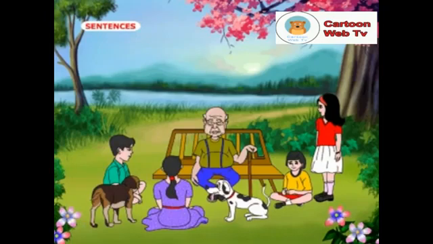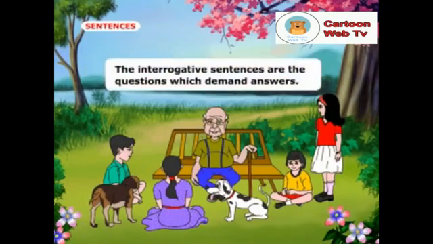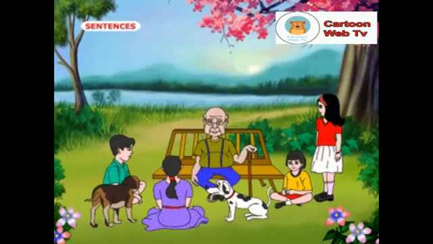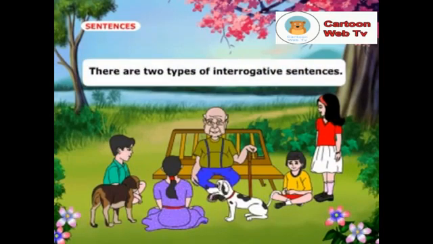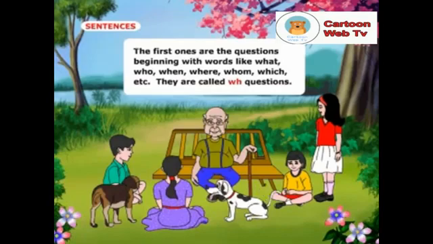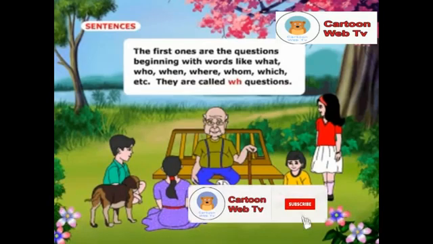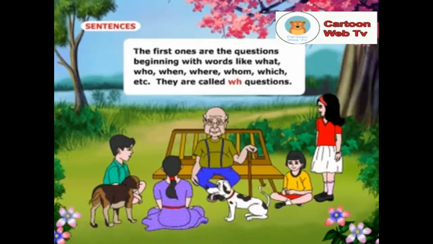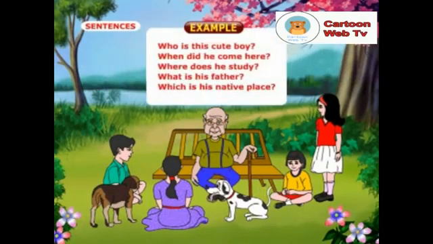Who is going to explain interrogative sentences? The interrogative sentences are the questions which demand answers. There are two types of interrogative sentences. The first ones are the questions beginning with words like what, who, when, where, whom, which, etc. They are called WH questions. Example: Who is this cute boy? When did he come here? Where does he study? What is his father? Which is his native place?